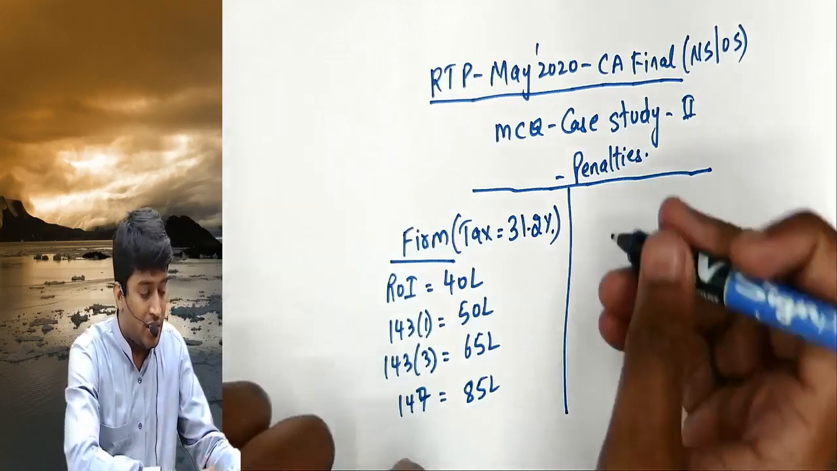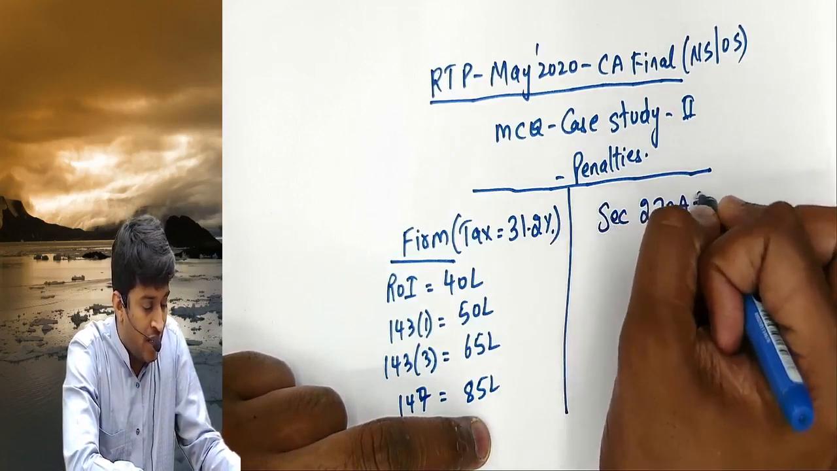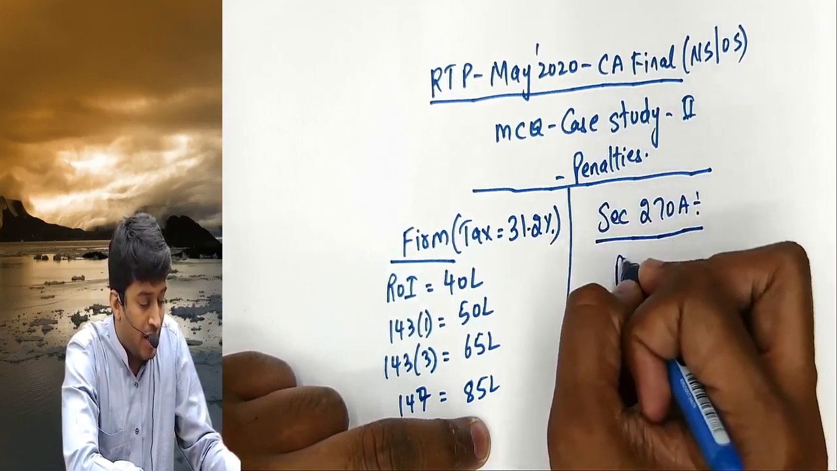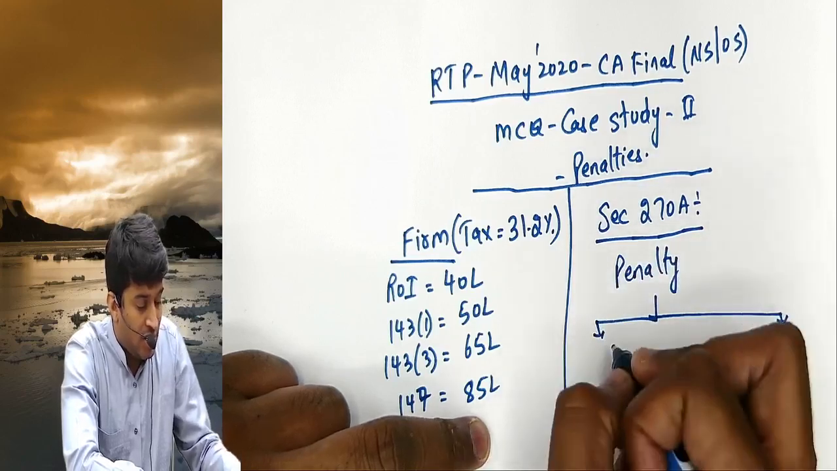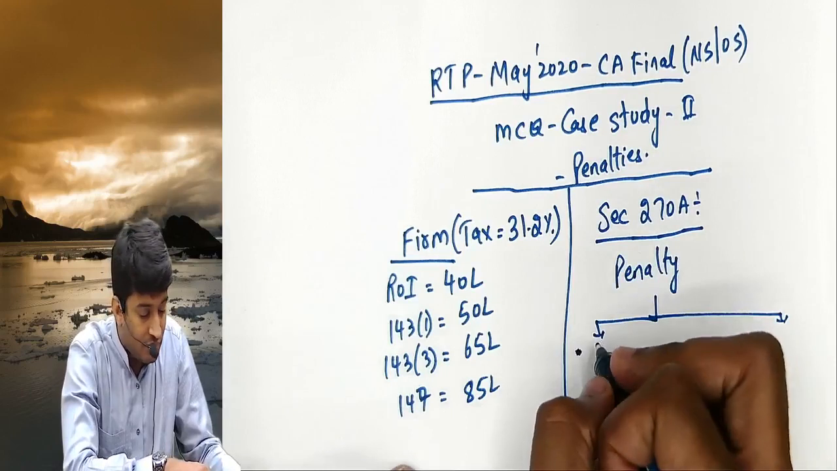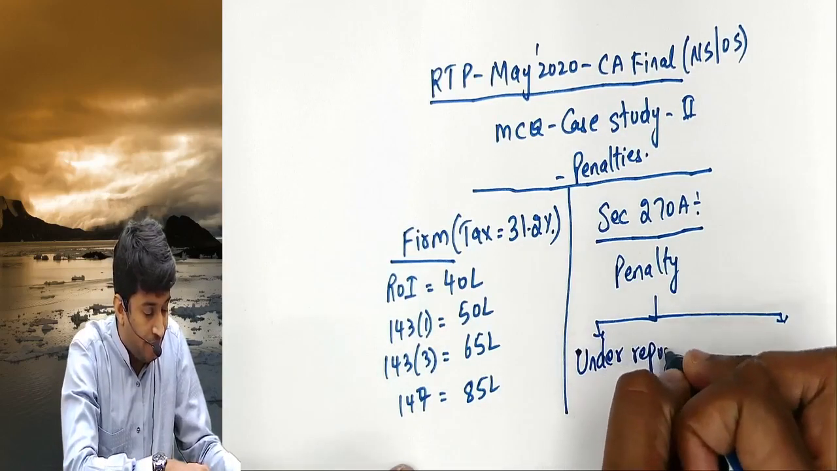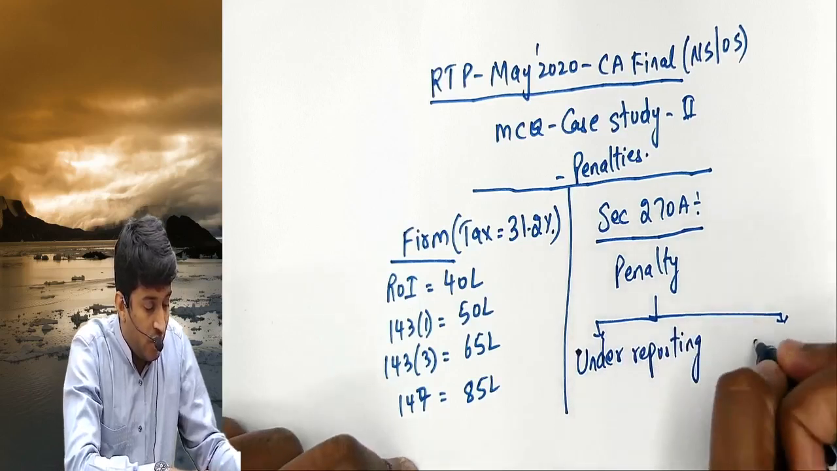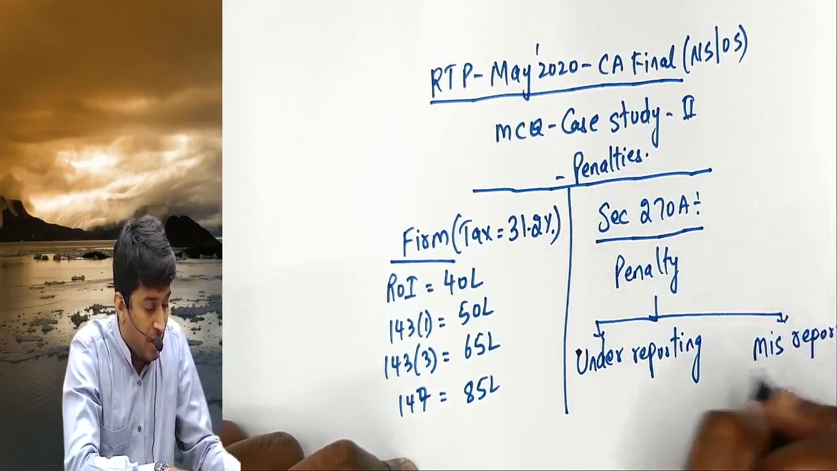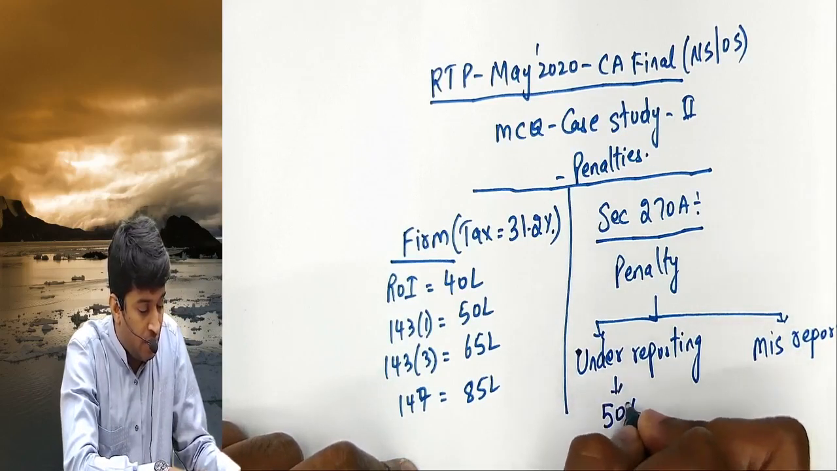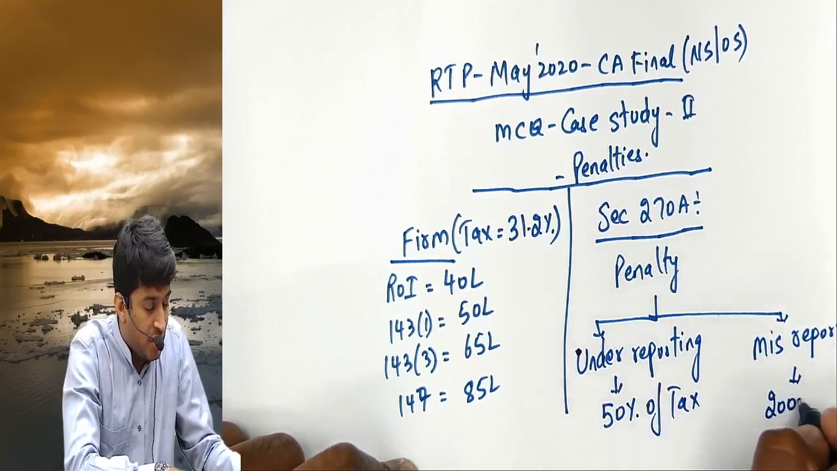Clear? Next, first thing first, before we start, section 270A is a reference section for penalty. Two cases: one is under reporting of income, one is misreporting of income, which we covered in the penalty chapter. If it is under reporting, penalty is 50% of the tax, and if it is misreporting, it is 200% of the tax.